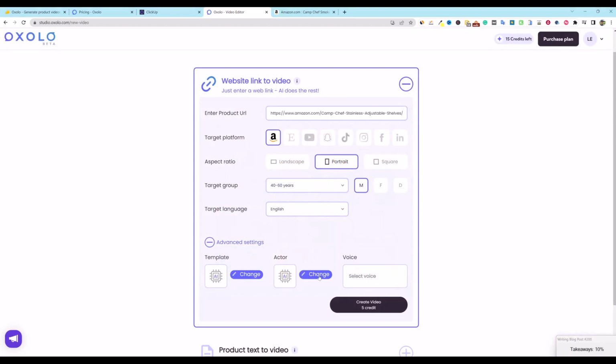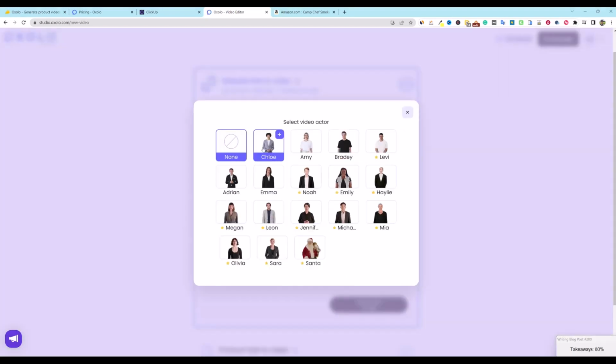I do want to go to actor and just show you guys the different actors in here. We can select from the actors. You even have Santa Claus in here. That's funny. Let's go and select a guy that kind of looks like they're laid back and they're just probably out smoking on the grill.